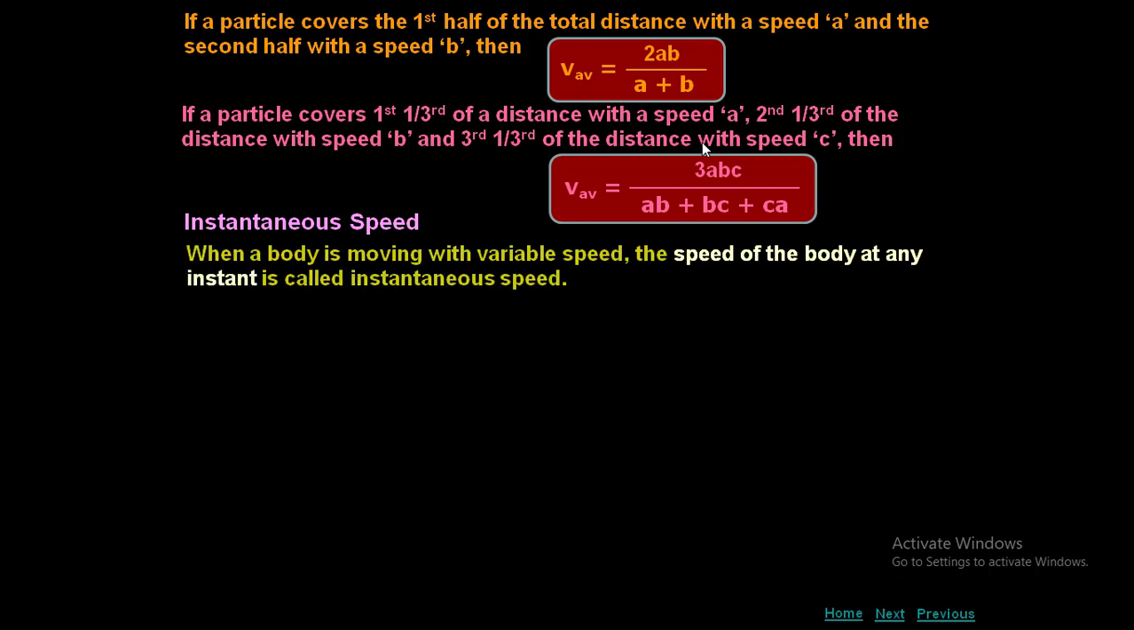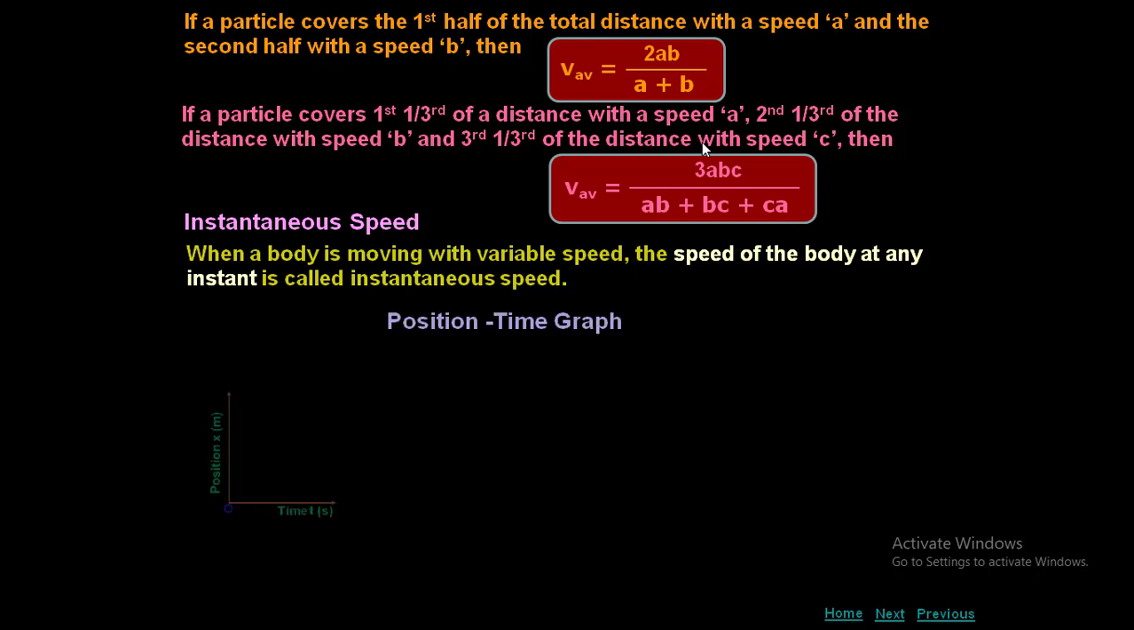Instantaneous speed. When a body is moving with variable speed, the speed of the body at any instant is called instantaneous speed. Instantaneous means at that particular point. Suppose you are traveling from one point to another and you halt for drinking coffee or tea. If I ask what is the speed at that particular instant, you have to say zero, because you are at rest. That doesn't mean that your average speed is zero. Instantaneous means I ask at that particular point, and you have to determine your speed.